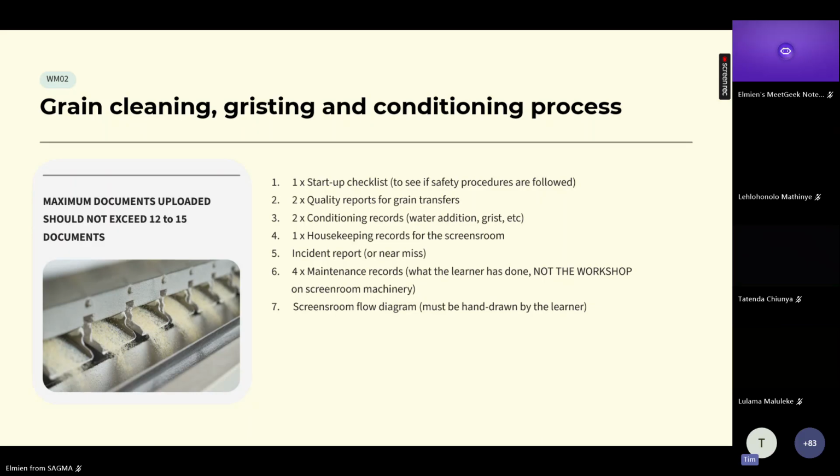Incident report. An incident report could be a near miss, someone cut a leg, someone twisted an ankle walking downstairs, someone had something fall on their head. That's an incident report. 4 maintenance records, again, what you have done as a learner. And the screens room flow diagram must be hand-drawn again. Thank you, Almin.